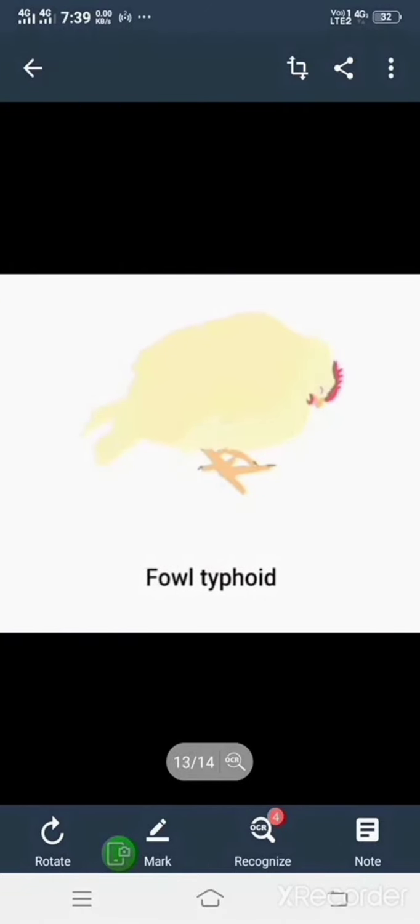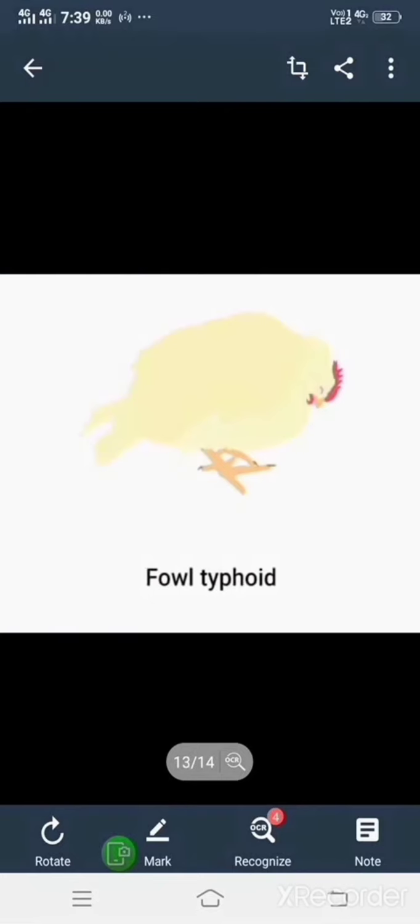Fowl typhoid is caused by the bacteria Salmonella gallinarum, and it is also called salmonellosis. This was identified in 1885 at first, and the disease spreads through water, contaminated fecal material, and vector birds. It also spreads through the clothes and hands of the workers in the poultry, and through the instruments used in the poultry farm.